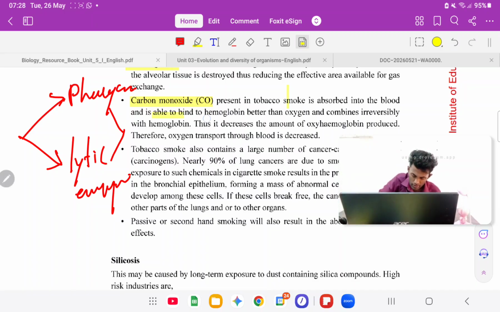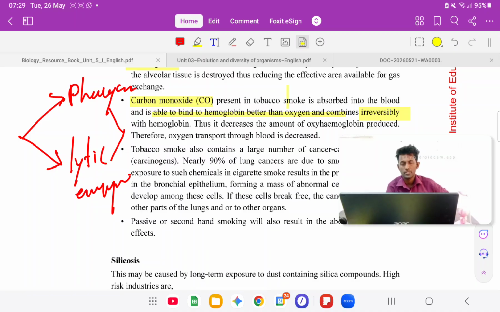Carbon monoxide binds and forms a compound. What is it called? It is called carboxyhemoglobin. That name is not required, and this combination is irreversible, right? Irreversible one. So the hemoglobin available to form oxyhemoglobin is reduced. Thus it decreases the amount of oxyhemoglobin produced, therefore oxygen transport through blood is decreased.